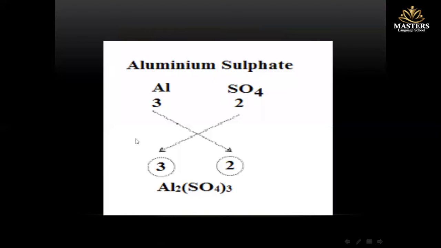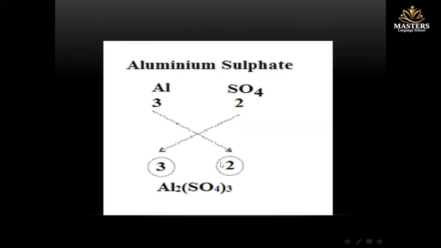Okay, another example, aluminum sulfate, but this example is going to use an atomic group, which is sulfate. Write down the compound in words, aluminum sulfate, and write down the symbol of each element. Aluminum is Al, and sulfate is SO4. The valency of aluminum is 3. The valency of sulfate is 2.